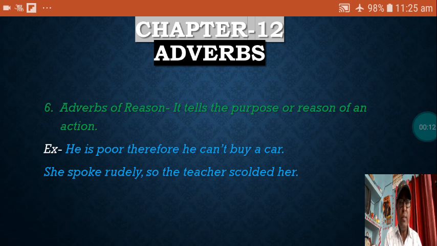We started in the last class a new chapter, that is adverbs.